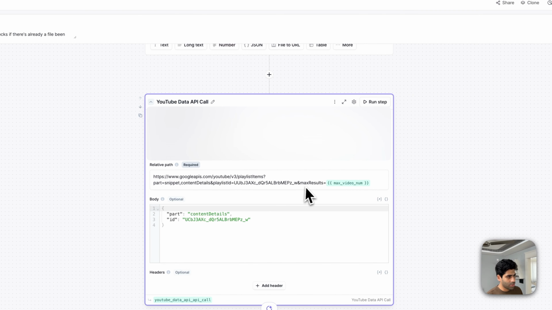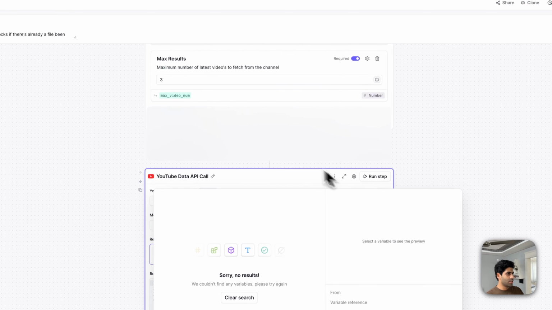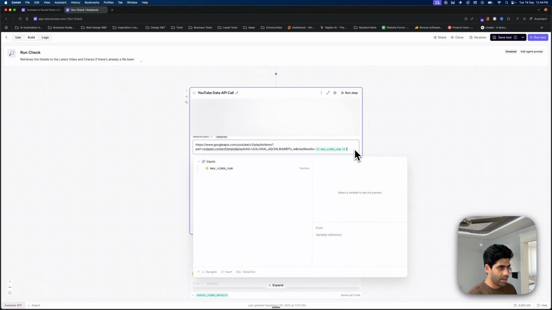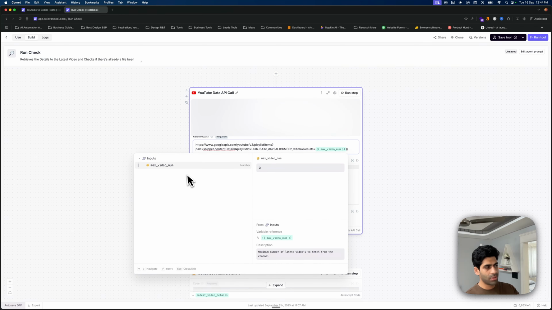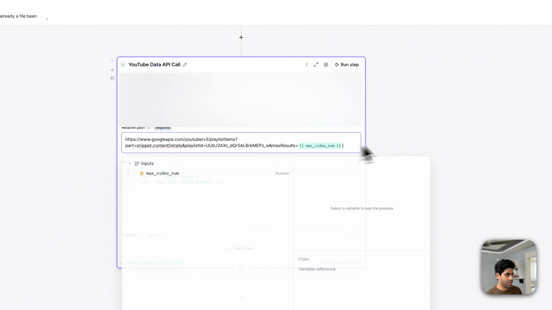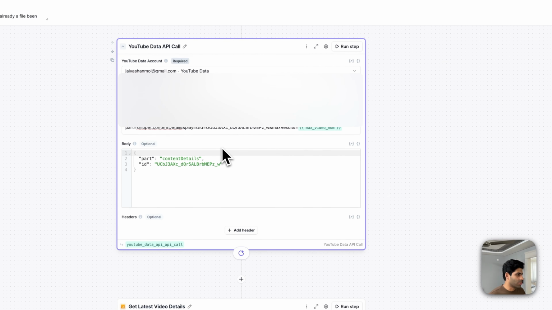And this is the path, where in the last max results you're just pasting the variable here, as we're trying to get 3 videos. To get that, you just have to add double curly braces, and you will be able to see what variables you can add. So this is what we are adding in the results, and that's all.